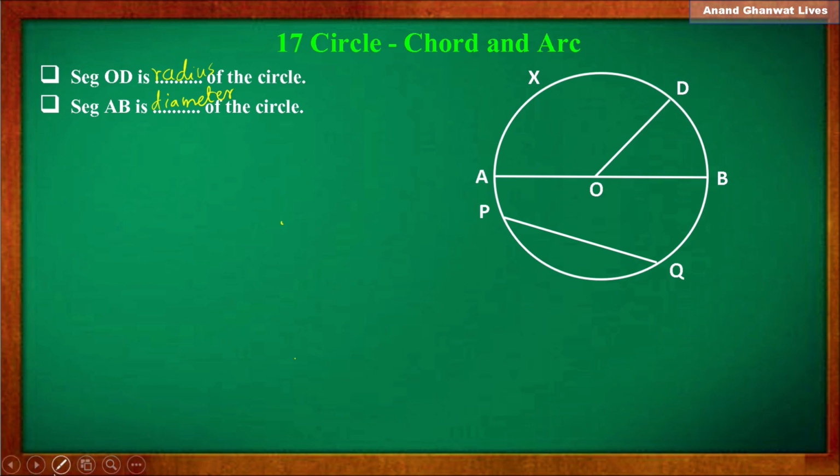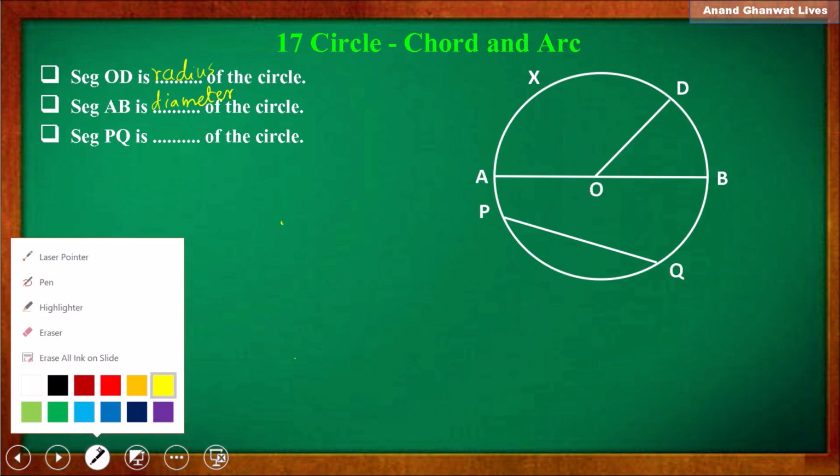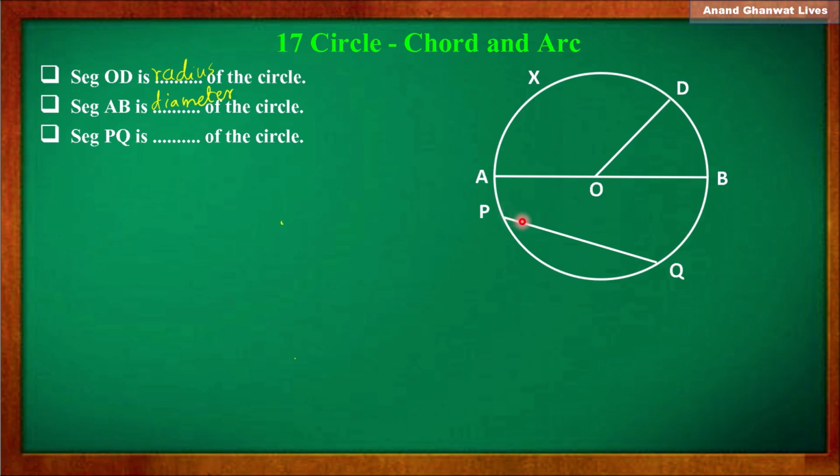Next question, segment PQ is ... of the circle. Now observe segment PQ here. Segment PQ is the segment or line segment joining any 2 points on a circle. So that type of segment is called as chord. So answer is chord here. Segment PQ is a chord of the circle.